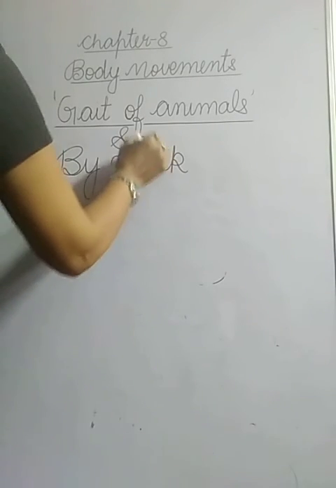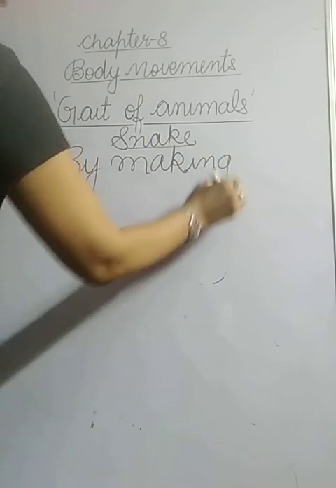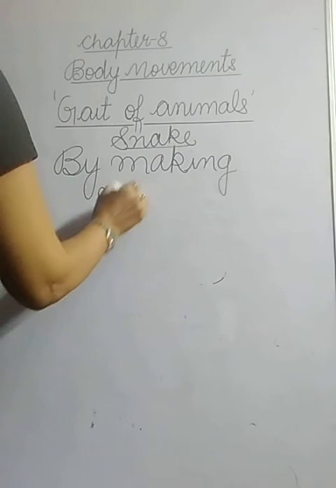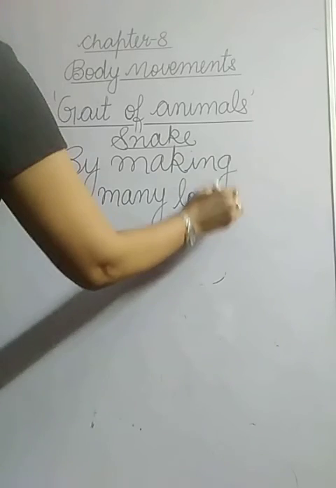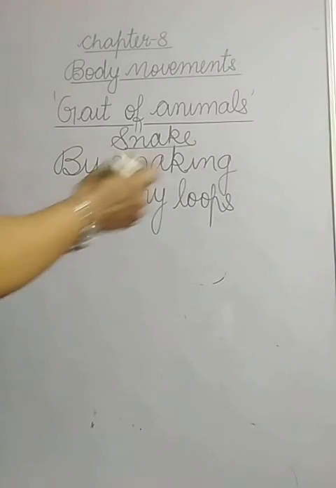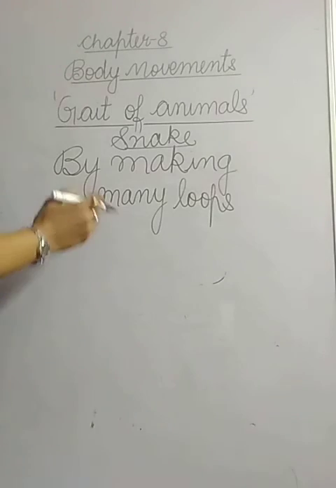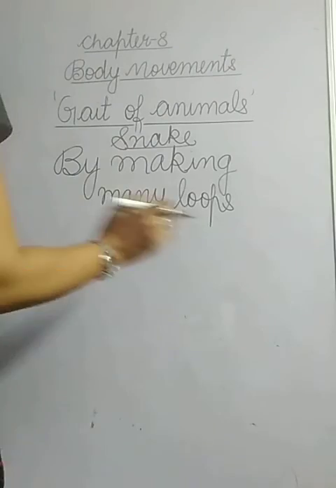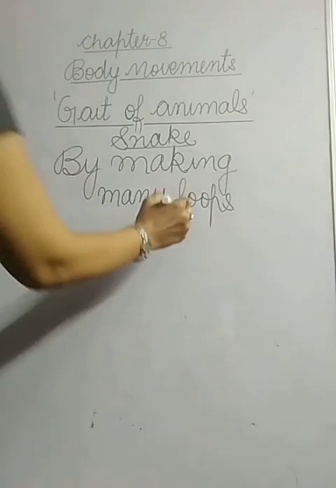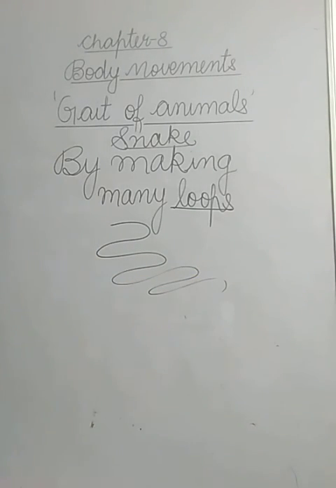So a snake moves by making many loops. Each loop gives it this push. So the snakes move forward very fast and not in a straight line. If you have seen the snake, these loops push the body of snake forward, and it moves very fast with the help of these loops. Right? By making loops, a snake moves very fast on the ground.